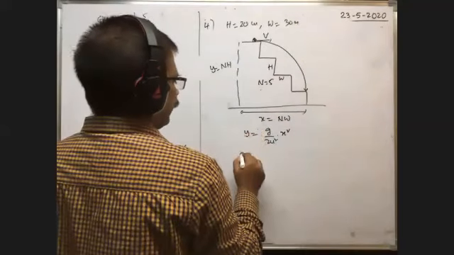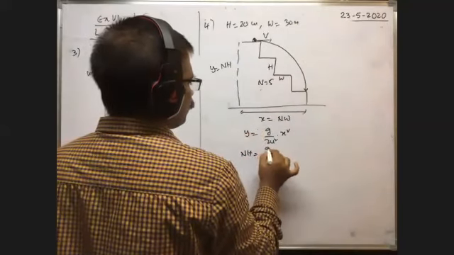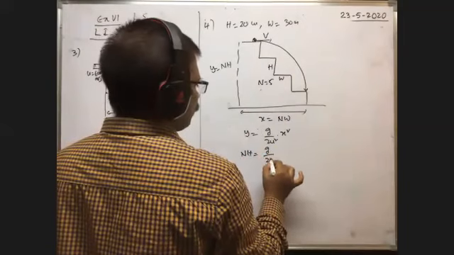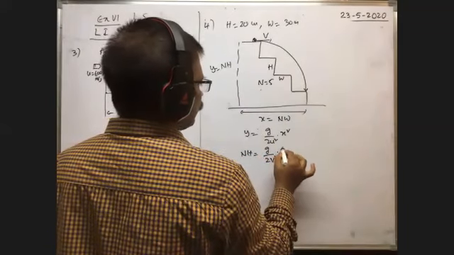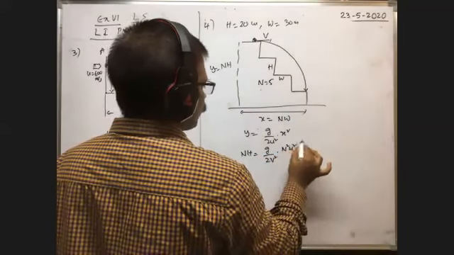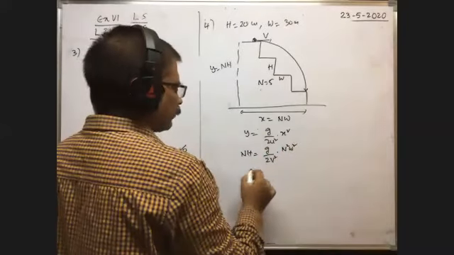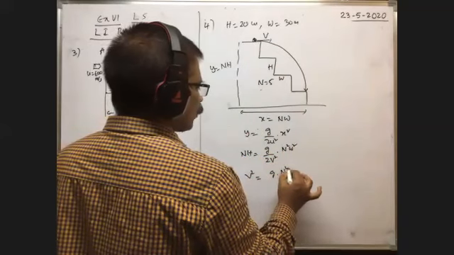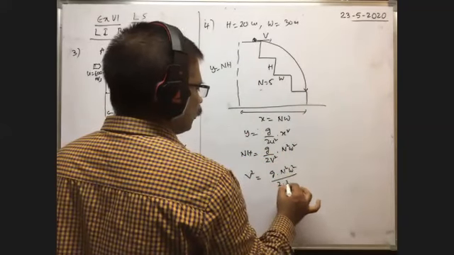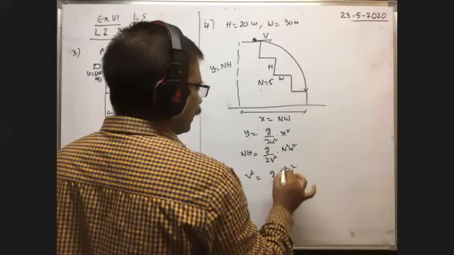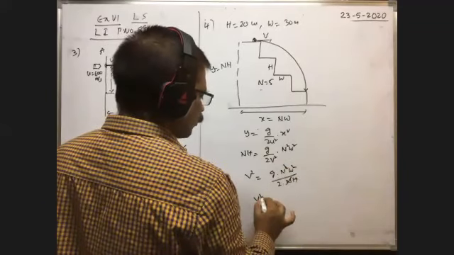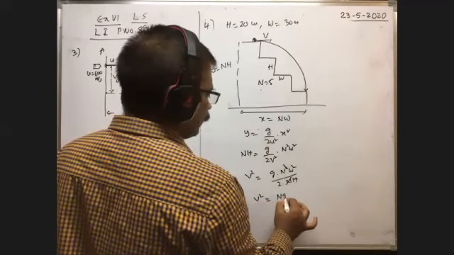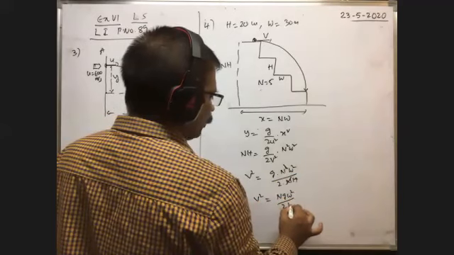Y means nh is equal to g by 2 into u means v square into x means nw whole square, n square w square. From this we have to find v. That's why v square is equal to g into n square w square by 2 into n into h. So here n square cancels. Therefore, v square is equal to n g w square by 2 into h.